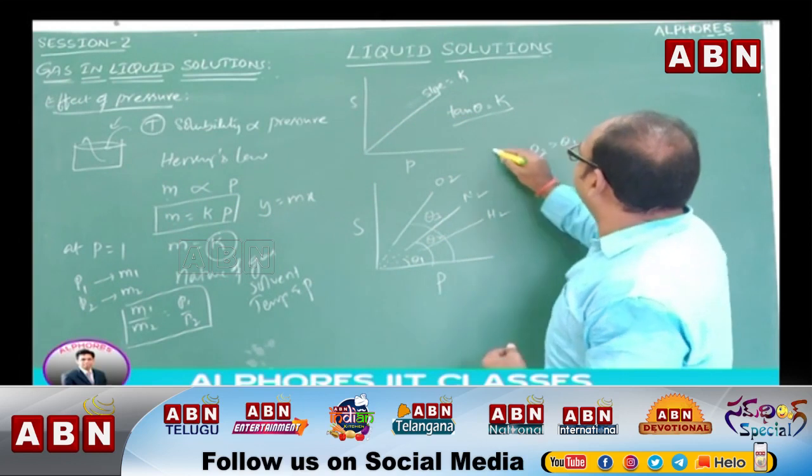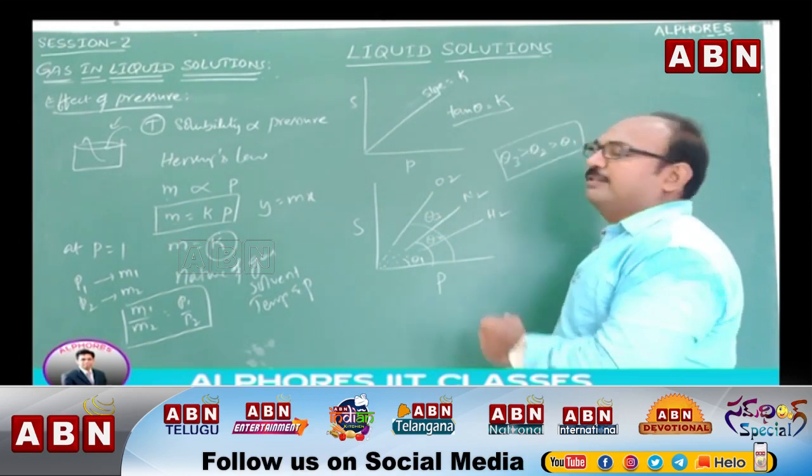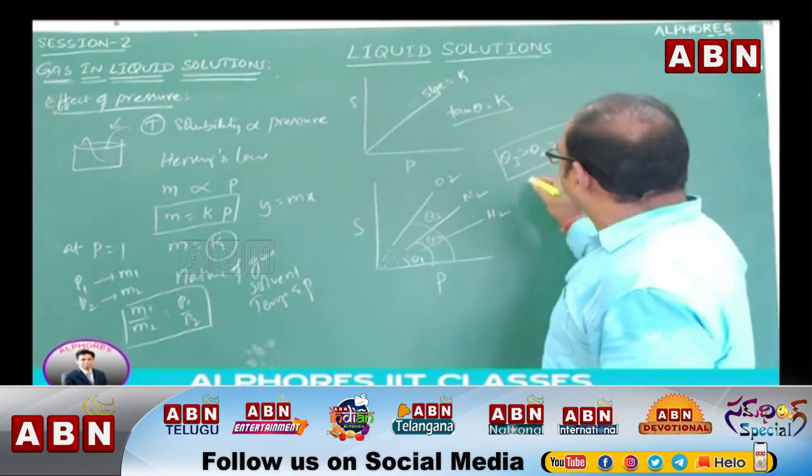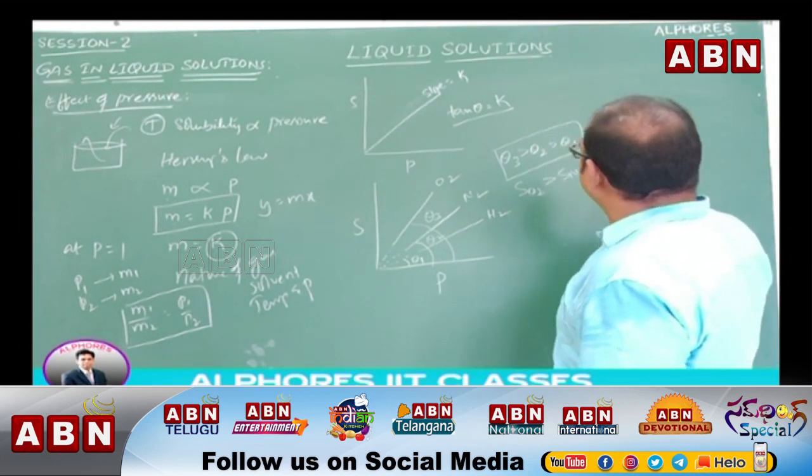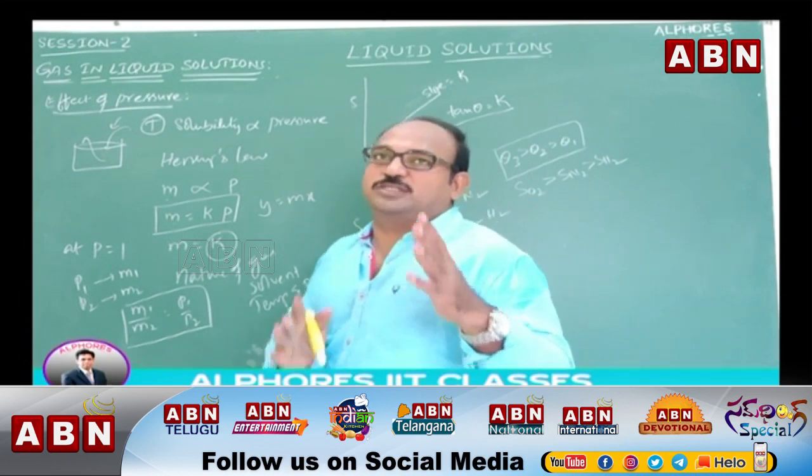That's why theta 3 is greater than theta 2 is greater than theta 1. That means solubility of oxygen is greater than solubility of nitrogen, which is greater than solubility of hydrogen.